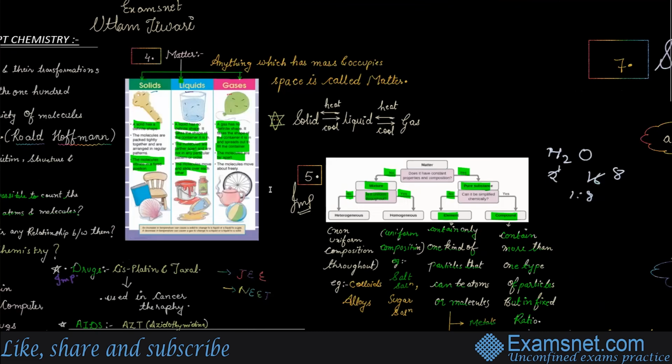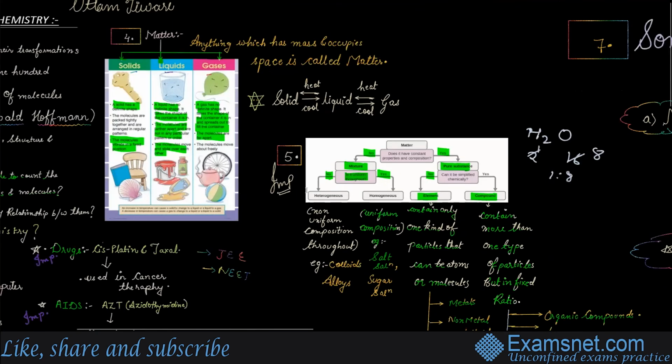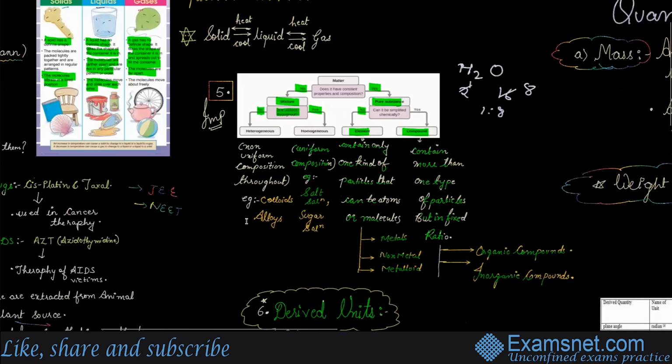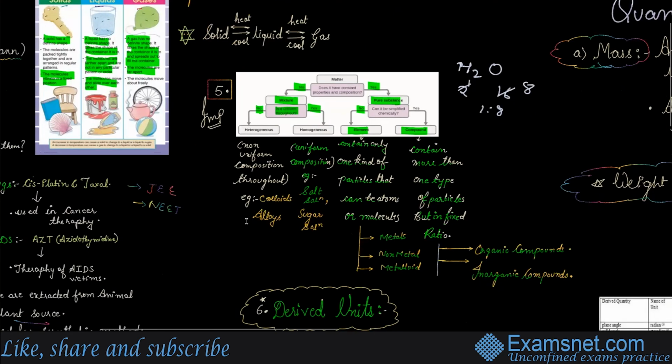When you talk about matter, this table isn't that important. But the fifth point is very important. What is heterogeneous uniform composition? Examples are colloids and alloys. And homogeneous is uniform composition and heterogeneous is non-uniform.